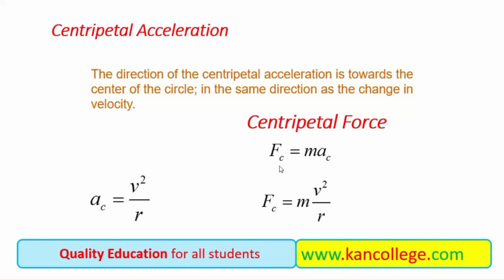Now, as we know, any net force applied on a body that is moving with some acceleration can be calculated using the formula F is equal to ma, and we know that the centripetal acceleration is equal to V square over R. So by putting the value of V square over R, we get the centripetal force.